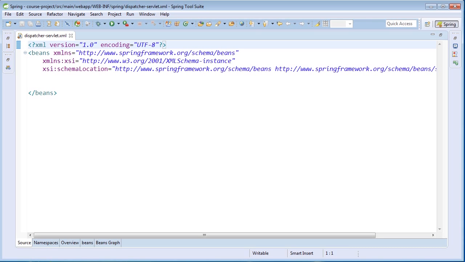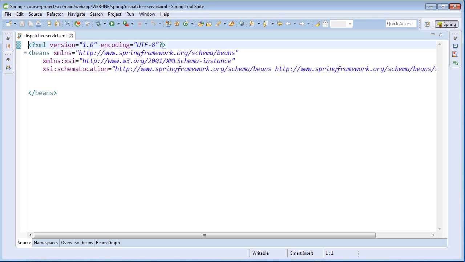Within the configuration file for our dispatcher, it's very common to use the MVC namespace because it makes the configuration a little bit easier. Let's talk a little bit about what a namespace is. A namespace makes our XML configuration more concise. We're able to specify one tag that is really a shortcut for a large snippet of XML. That larger snippet of XML configuration configures the beans that will control the behavior of our Spring MVC dispatcher servlet.